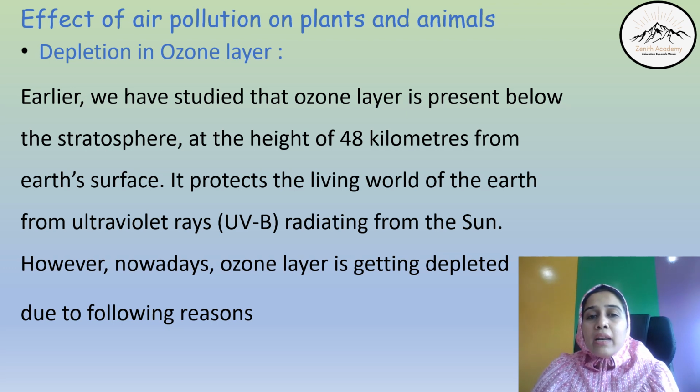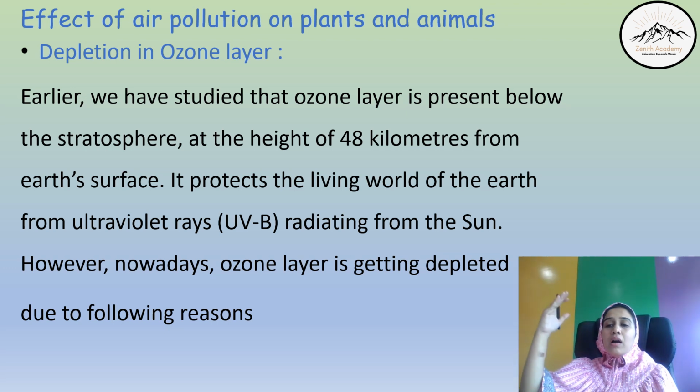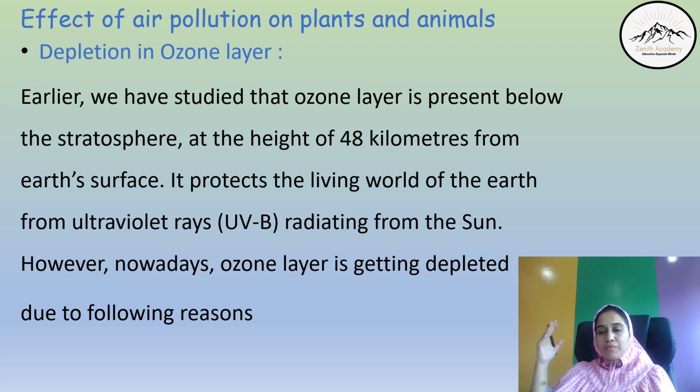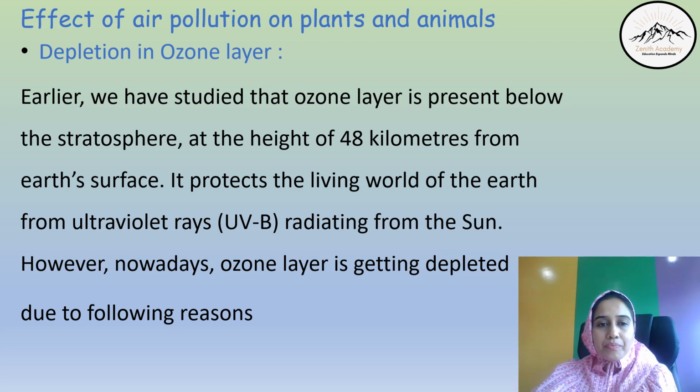Now, when air is polluted, of course it affects plants and animals, but how? First is depletion in ozone layer. We all know ozone layer is a layer present in our atmosphere. It is around 23 kilometers above the Earth's surface.